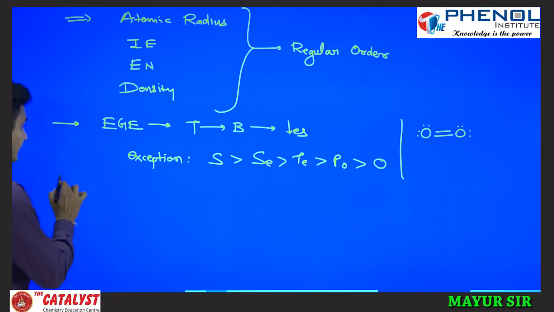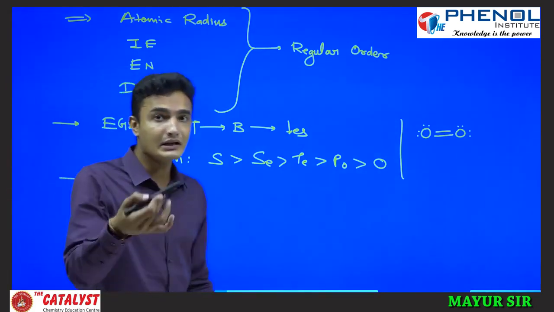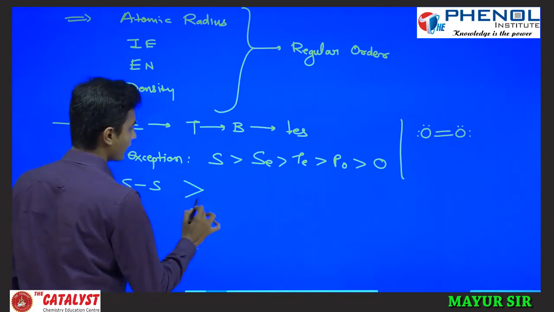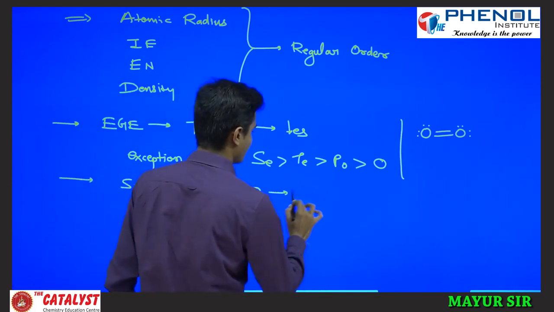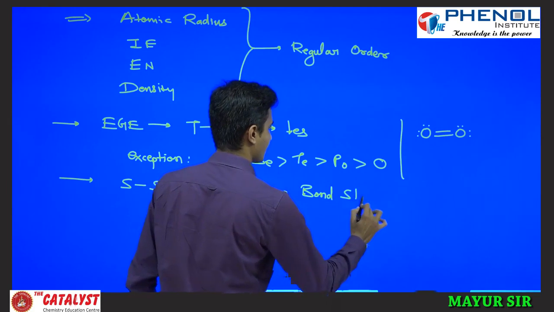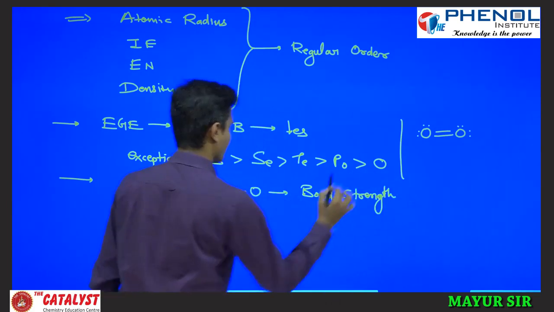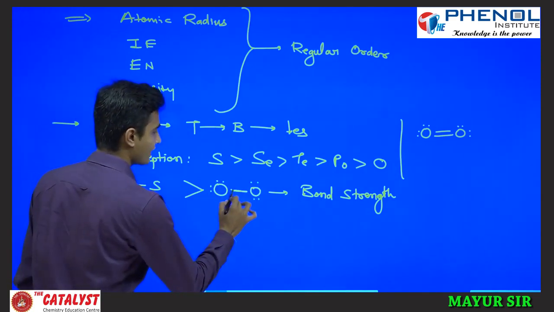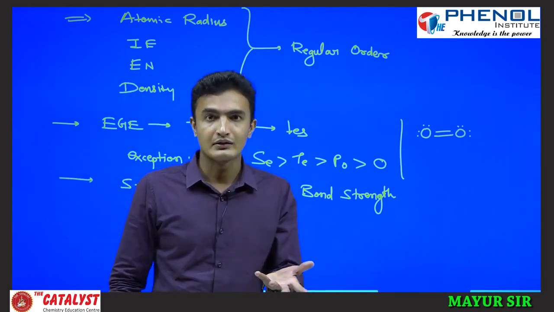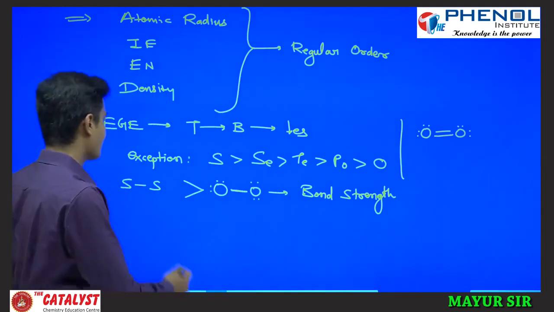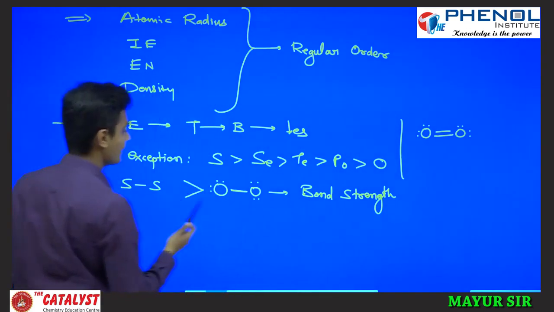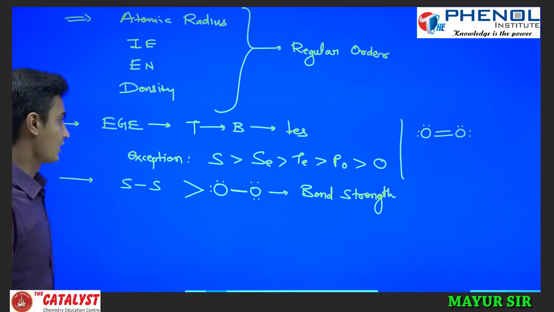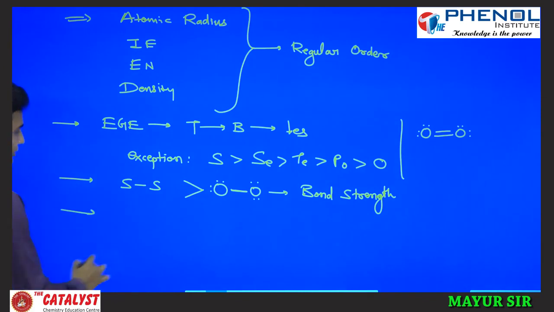Okay, so from this we can draw some conclusion about catenation. Here the sulfur-sulfur bond is stronger than the oxygen-oxygen bond. This is called bond strength. Why is it so? Because due to these two lone pairs there is much more repulsion and this bond is having some strain. That's why it breaks more easily than the sulfur bond, and that's why the bond strength of sulfur is more than that of oxygen. Are we clear?